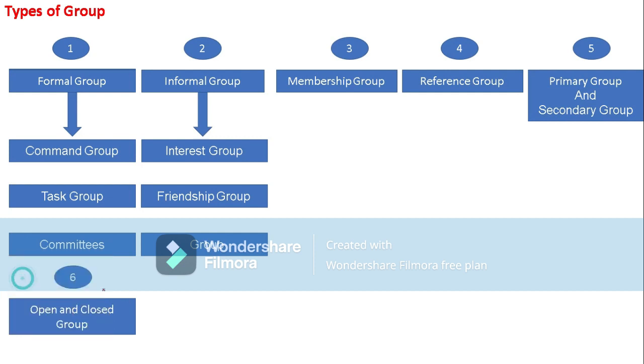Next one. Another feature of formal group is that they can be permanent or temporary. After completion of a particular project, that group will be adjourned. So there may be permanent groups or temporary groups under formal groups. Permanent groups exist as long as the organization exists, and temporary groups are disbanded after the completion of a particular project.